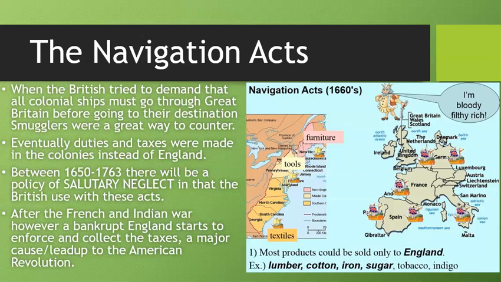Hands off. Salutary neglect is hands off. The British are not going to enforce these acts. They're going to have their hands off. They're not going to enforce them. They're just going to kind of let things happen.